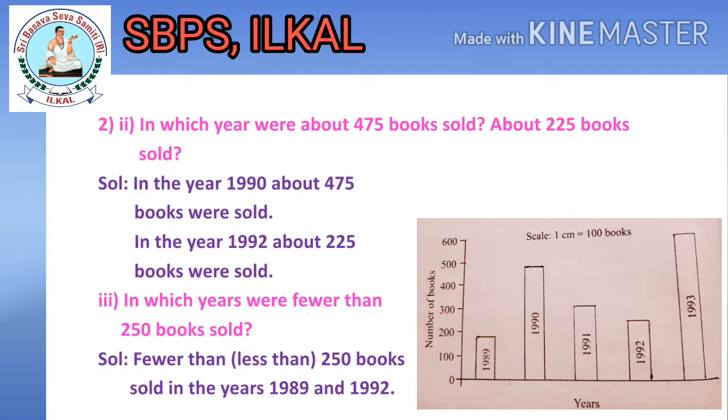Third question. In which years were fewer than 250 books sold? Fewer than means less than 250. Okay. In which year were fewer than 250 books sold then? Solution. Fewer than, which is nothing but less than 250 books were sold in the years 1989 and 1992.